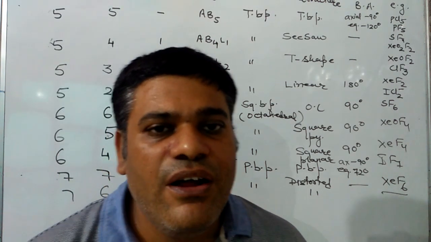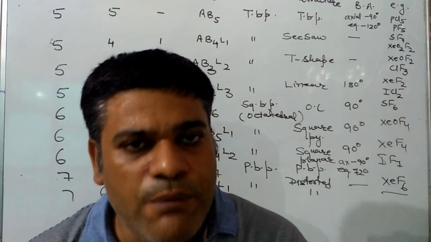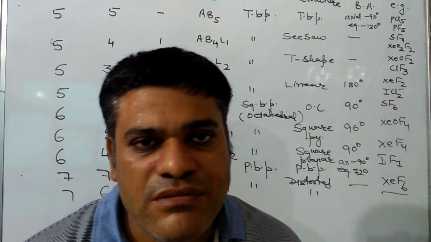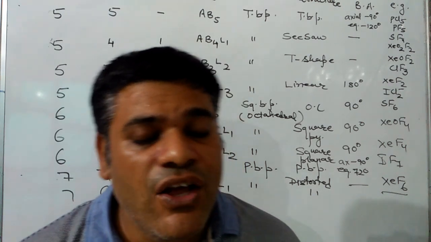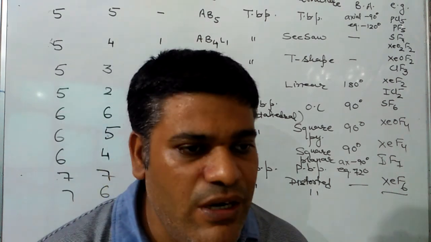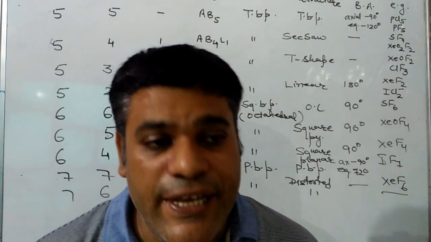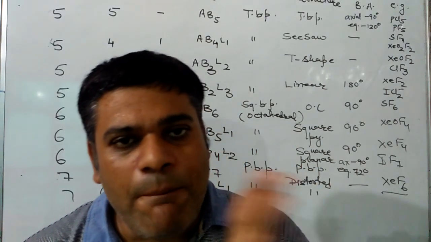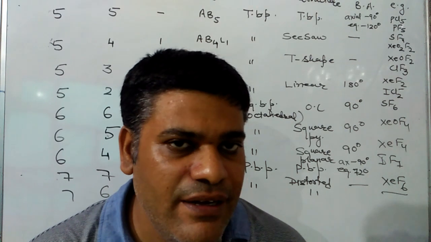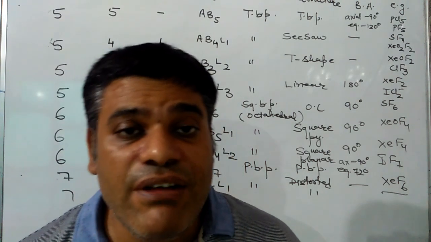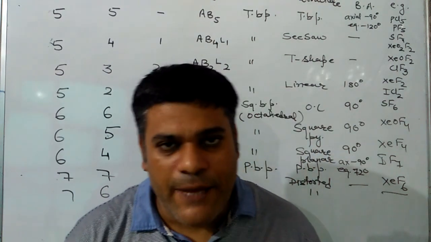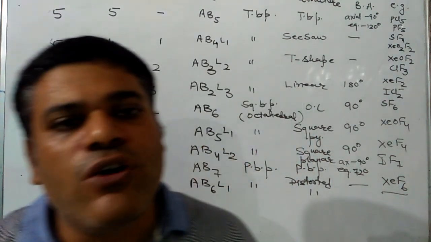It stands for valence shell electron pair repulsion theory, and it is based on the electronic concept of bonding, or we can say the Lewis octet rule. According to this theory, atoms combine to complete their octet and duplet, and in doing so they form electron pairs, which can be of two types, bond pair and lone pair.